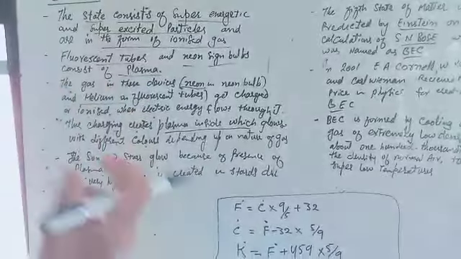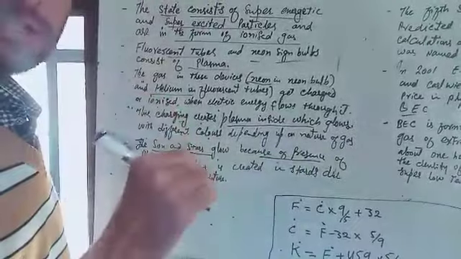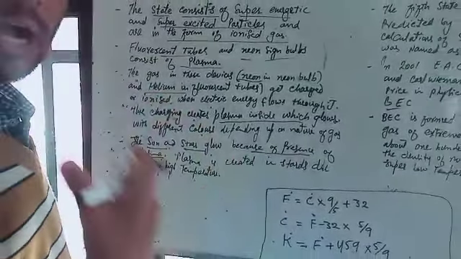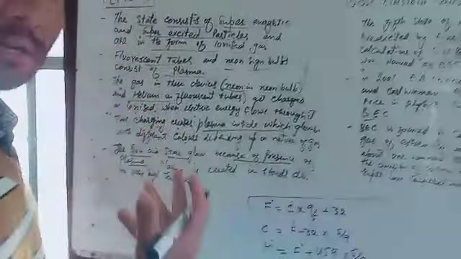Next point is that in natural phenomena, stars like the sun and different stars glow because of the presence of plasma in them. Plasma in these stars is created due to the high temperature present in them.